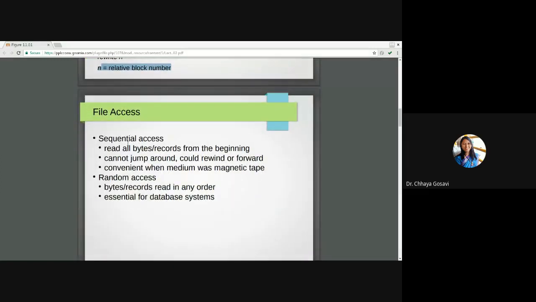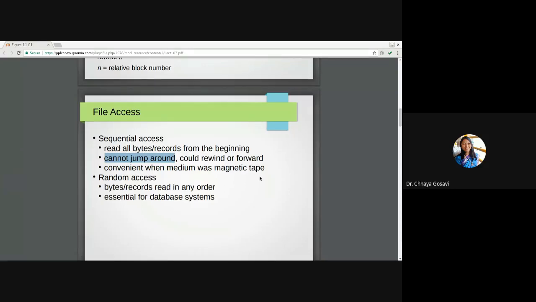In sequential access, read all bytes or records from the beginning. Whenever you open a file, the pointer is at the starting location, and you go on reading all the bytes till the desired record is reached. In sequential access, you cannot jump around, and you cannot rewind or forward. You have to just go to the next byte or next record. It is convenient when the medium was magnetic tape.